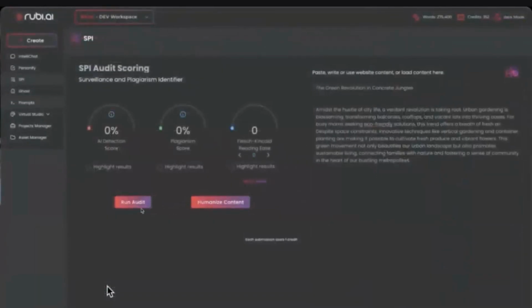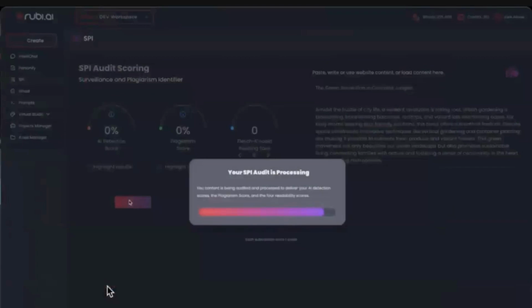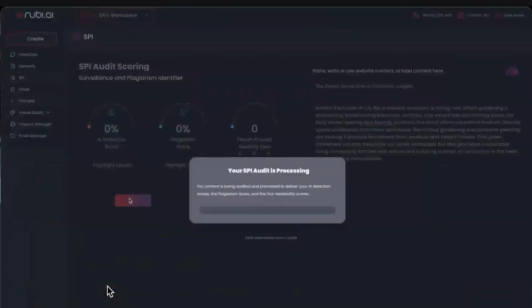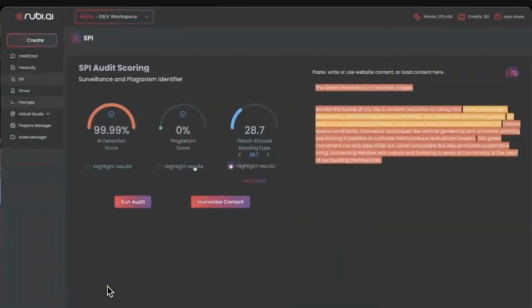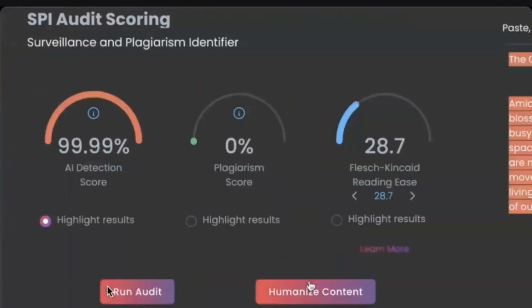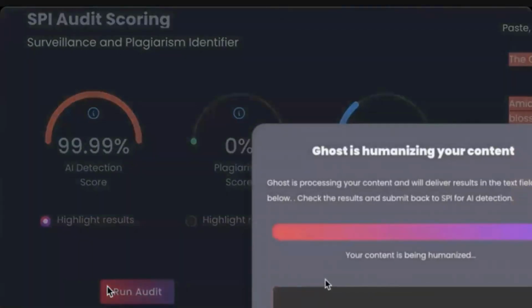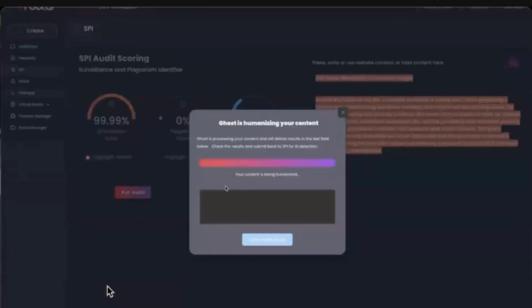Now, when I take my blog out to market, I also want to make sure that it's not going to be seen by AI detection because that's how Google's going to lower my score for my SEO. We have a tool for that. We also have a way to make sure that the readability is good on the product because the better the readability, the more Google loves it.